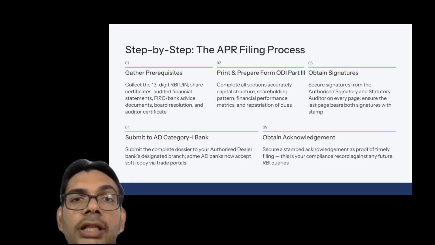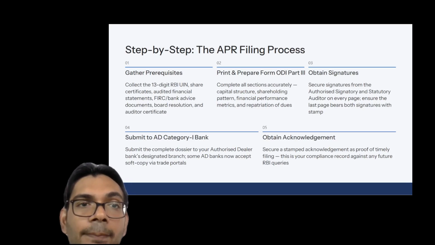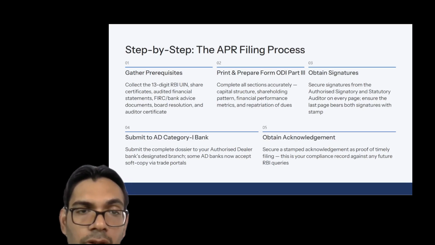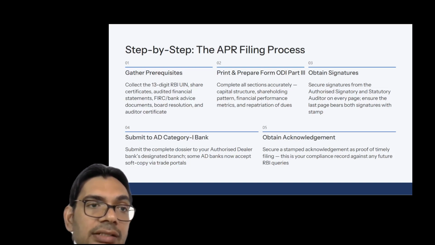Now, moving on to the next question, that is the step by step APR filing process. So in this slide, I have just tried to cover the whole process of filing the APR in 5 steps. The first step is that we have to gather the general requirements.